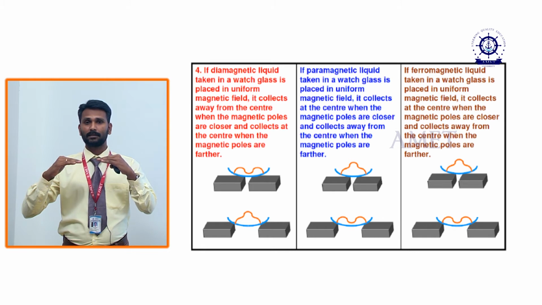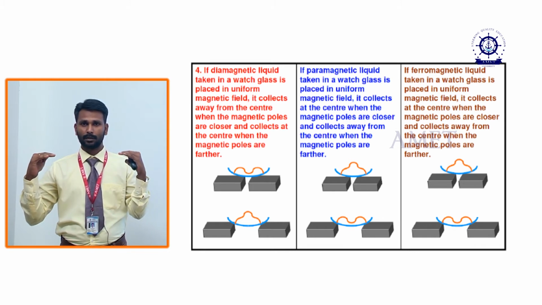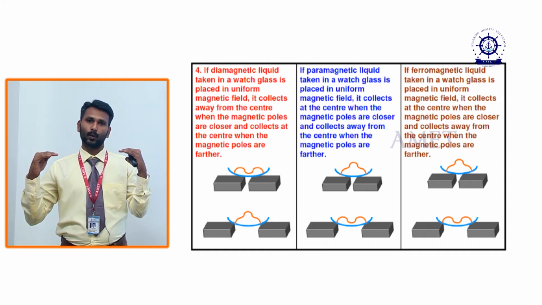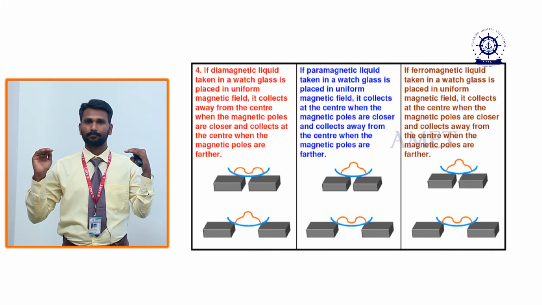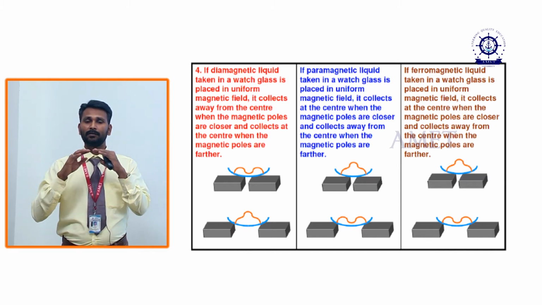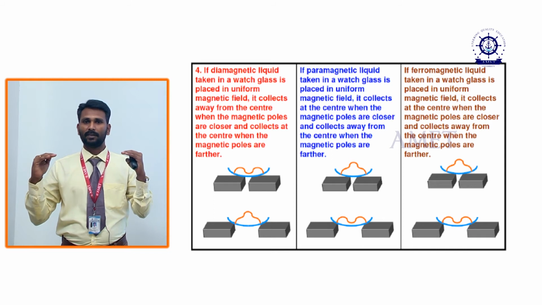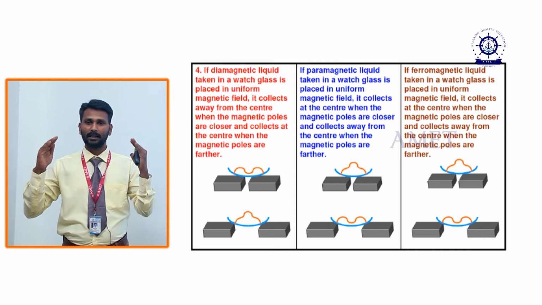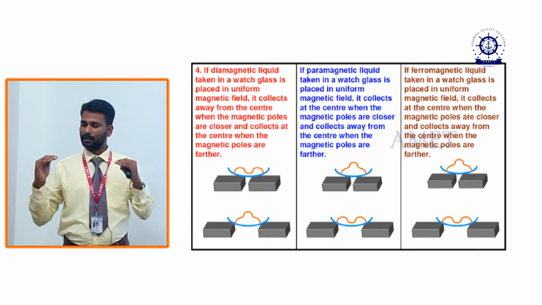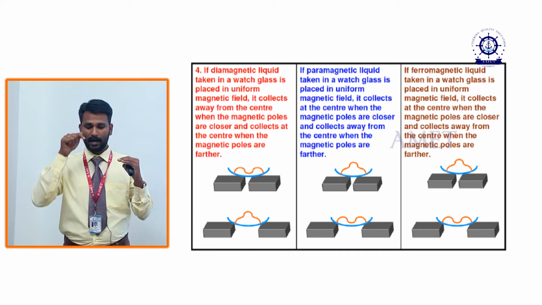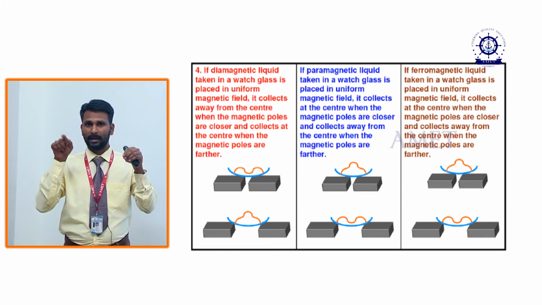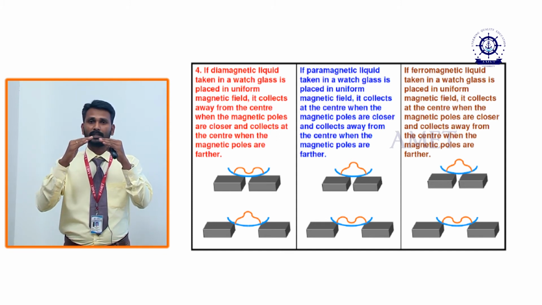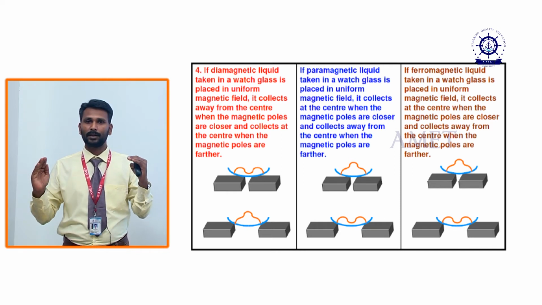Now when we move the magnets apart, at the middle the magnetic field is low, and at the two ends the magnetic field is comparatively high. When the two magnets are near each other the material moves to both sides, but when we move the two magnets away from the center, all the diamagnetic material collects at the middle, because there is a low magnetic field there. So it moves from the stronger end to the weaker end.